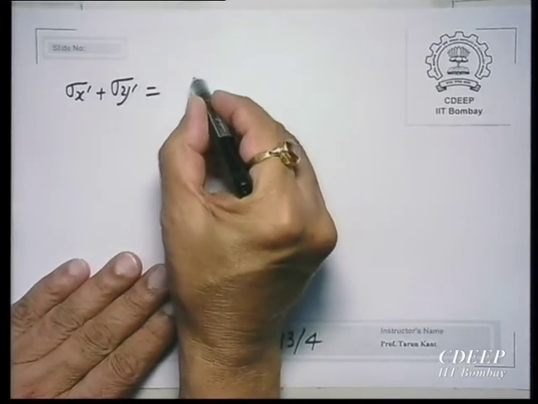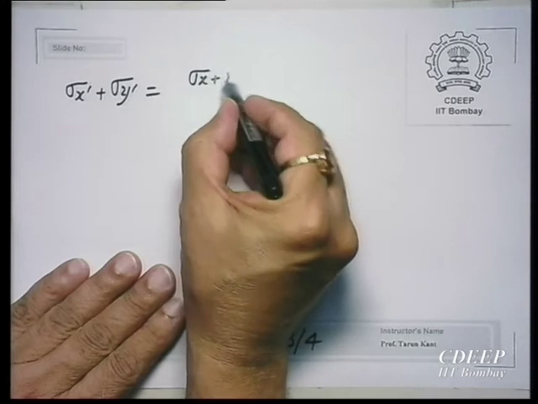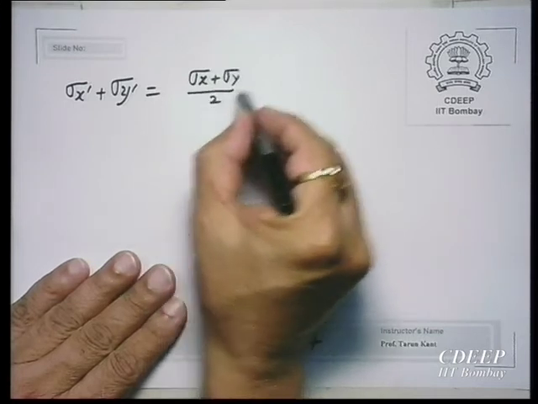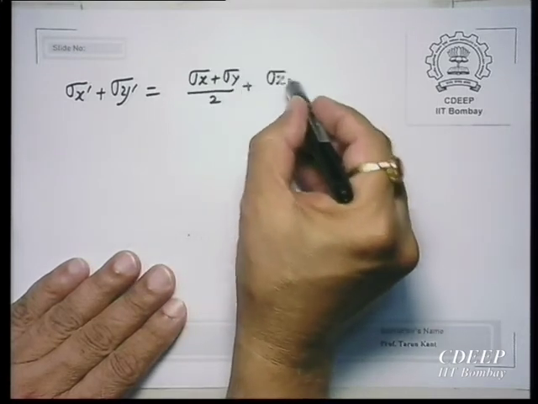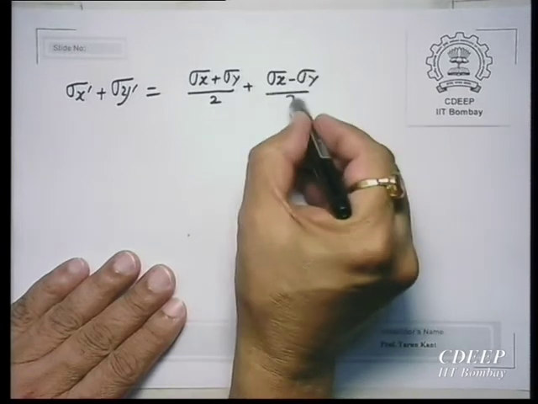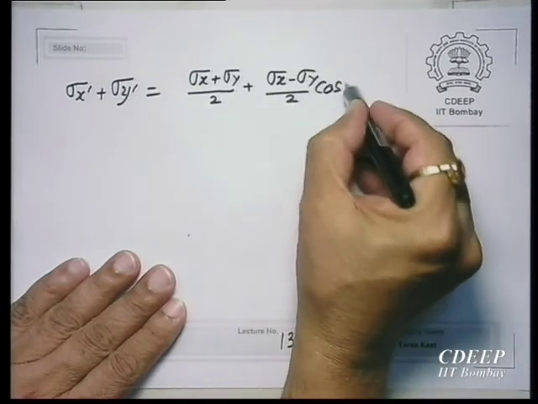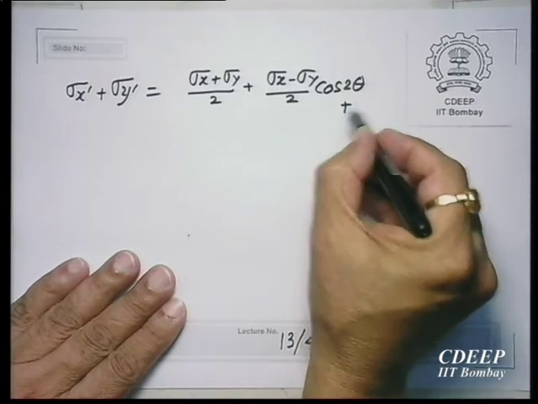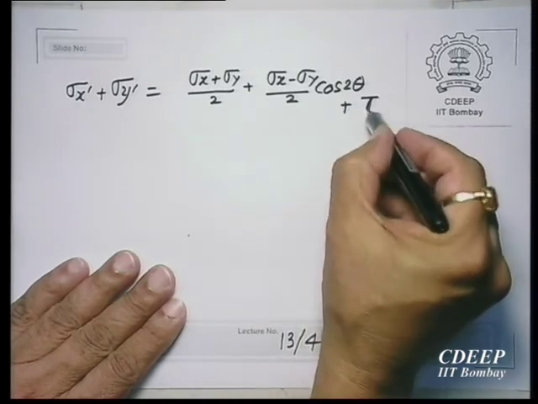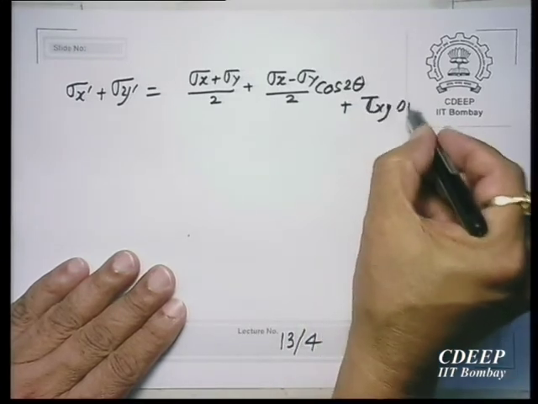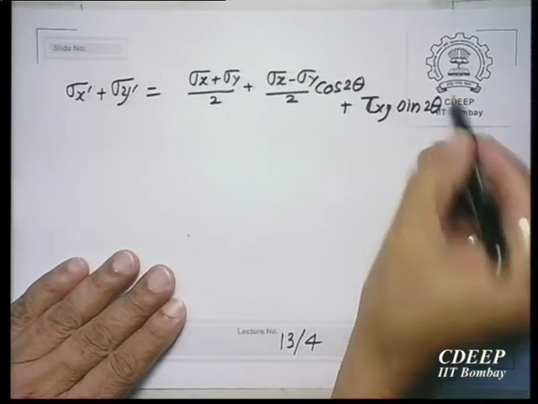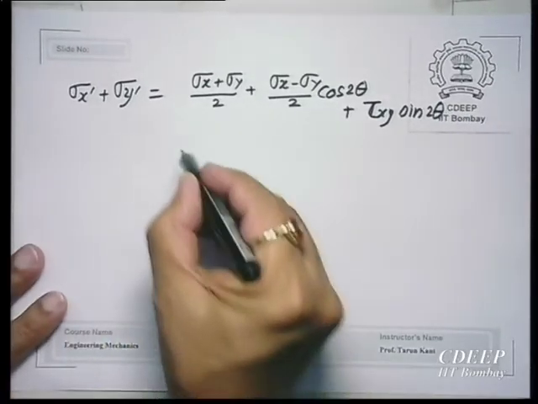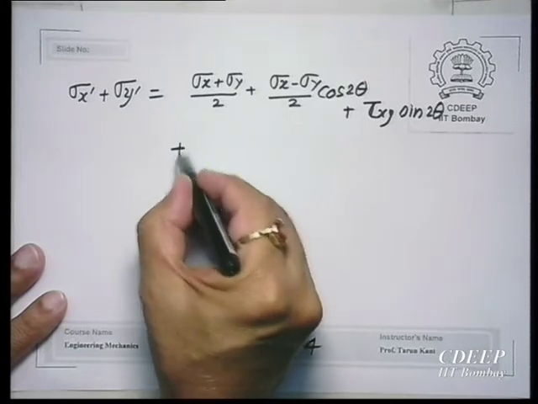Sigma x dash is (sigma x plus sigma y)/2 plus (sigma x minus sigma y)/2 into cos 2 theta plus tau xy sin 2 theta. Plus, what is y dash?